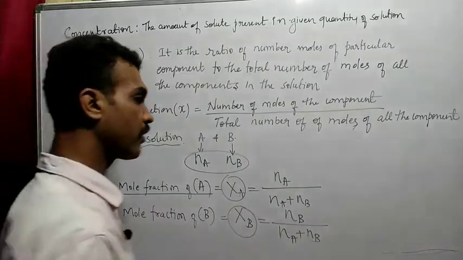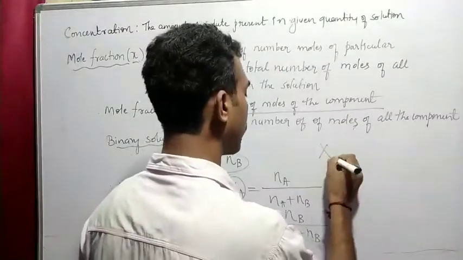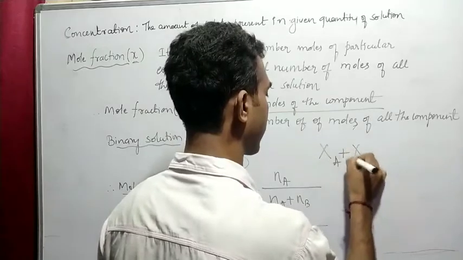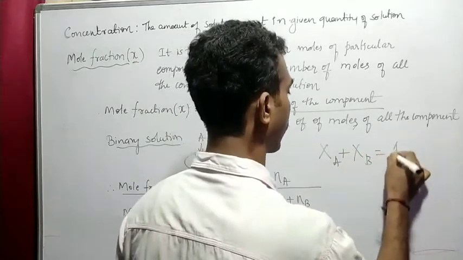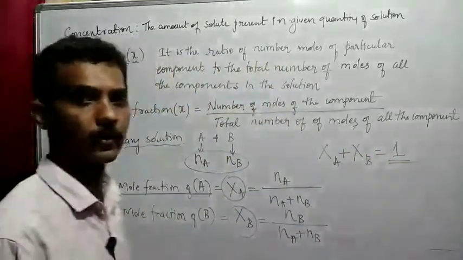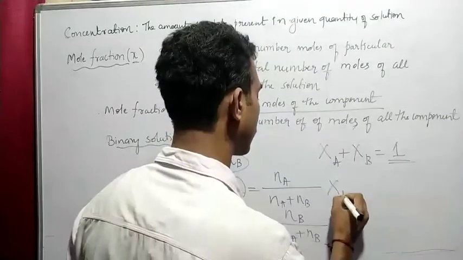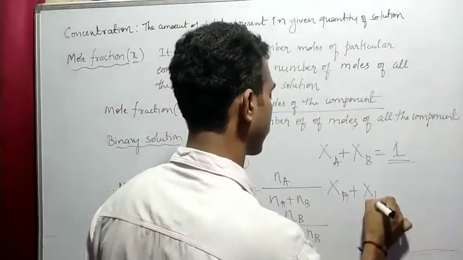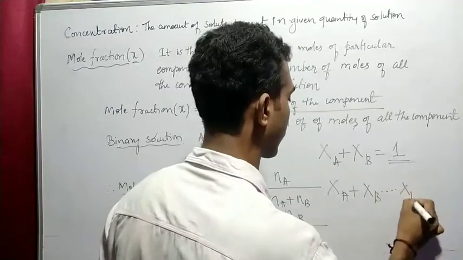So one of the interesting facts here is that if you add all the mole fractions, XA plus XB equal to 1. Suppose if I go for XA plus XB and goes on to XN, it must be equal to 1.